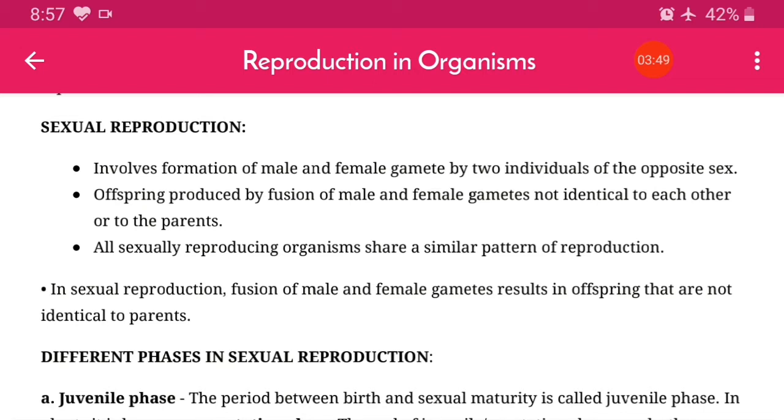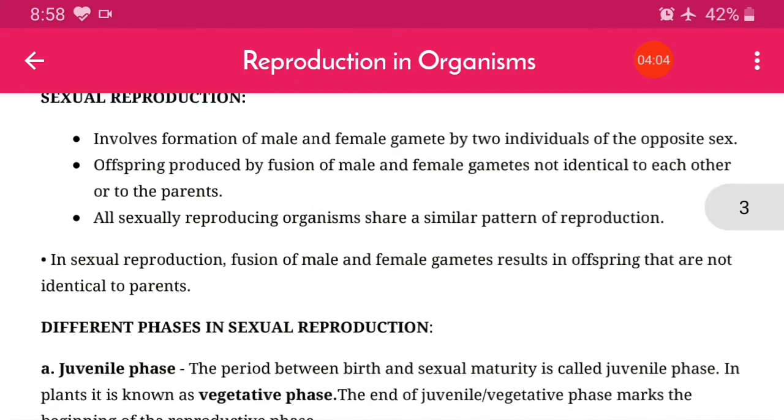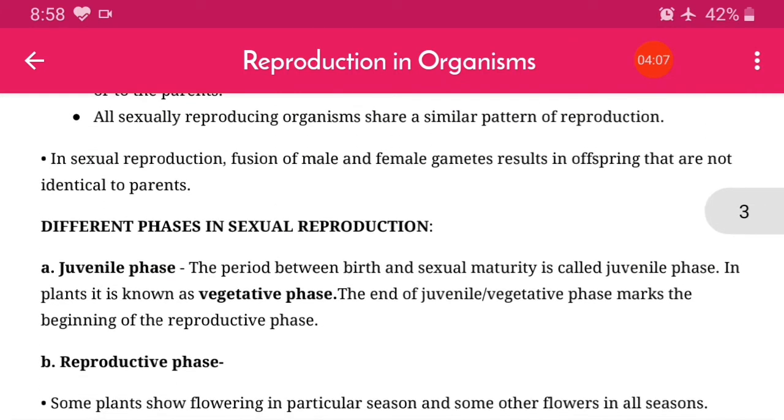All sexually reproducing organisms share a similar pattern of reproduction, but the offspring produced by sexual reproduction are not 100% identical to each other or to their parents. The fusion of male and female gametes results in offspring that are not identical to the parents; they somewhat differ, because there is a fusion process in sexual reproduction.